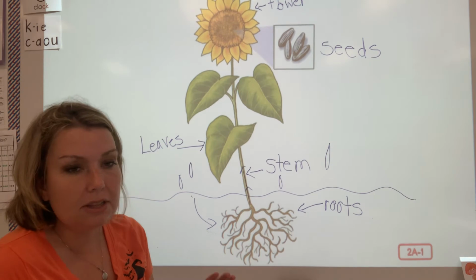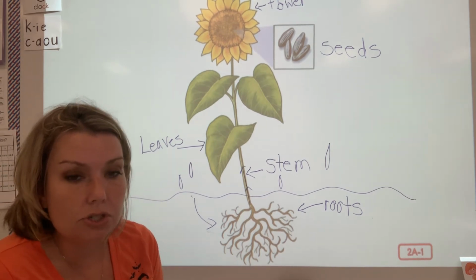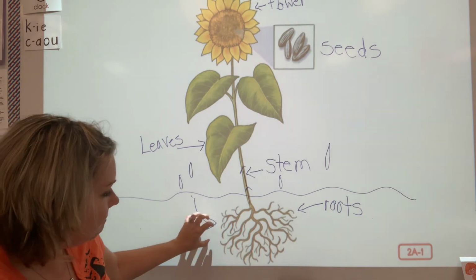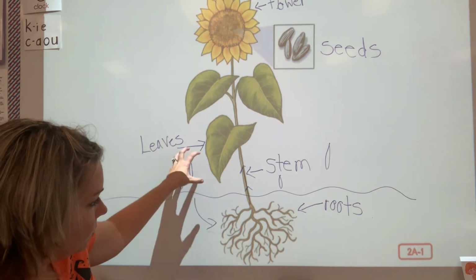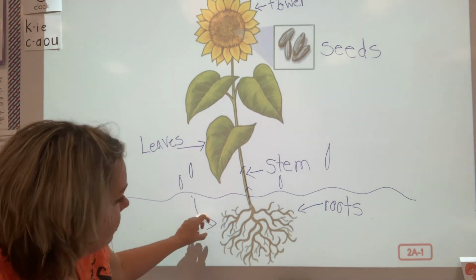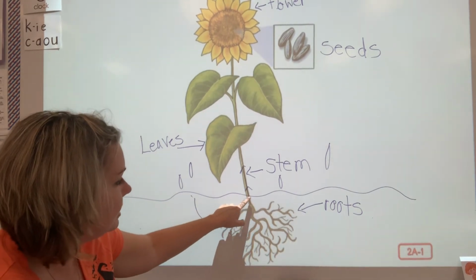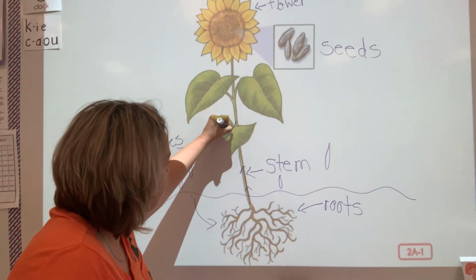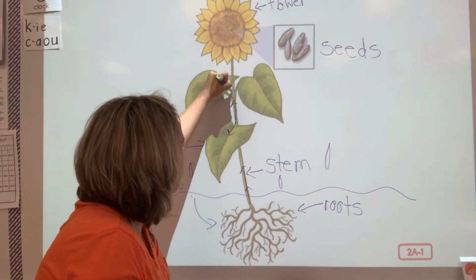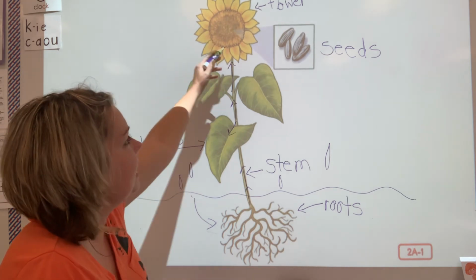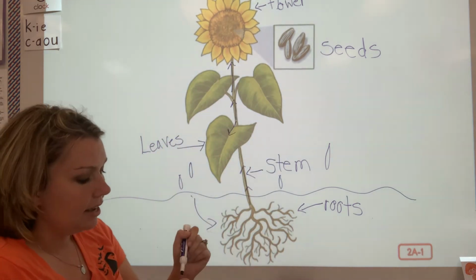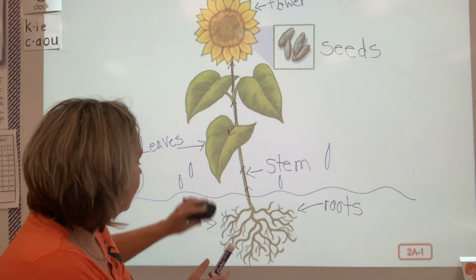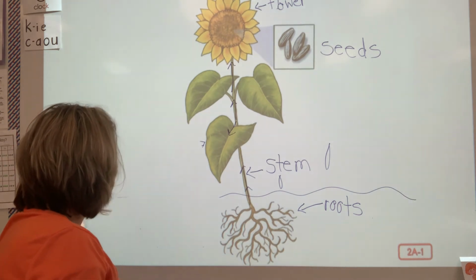Okay, so we learned a lot of new things. Nutrients is basically food that is sucked up from the soil. So when it rains on the soil, the roots suck it up like a straw and send the nutrients up the stem to the leaves and continues to go up to the flower and the seeds. And if you plant a seed, a brand new flower will grow. All right, I'm going to erase this and turn to the next slide.